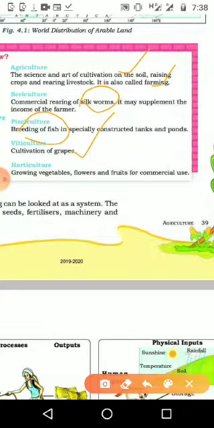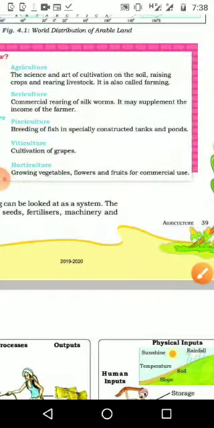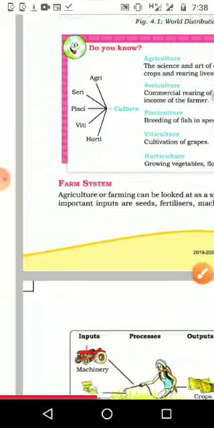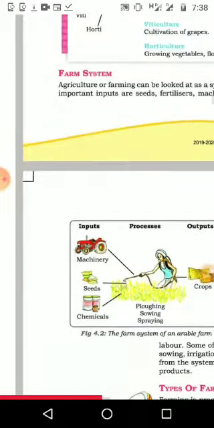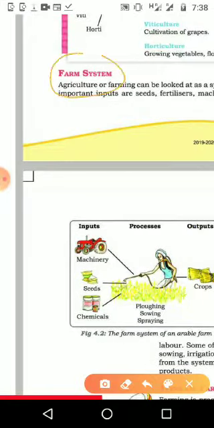That also we can see here in Tamil Nadu, black grapes and other things. And horticulture, that is growing vegetables, flowers, fruits, apple, orange like that, that is known as horticulture. So 5 types of cultures are related to agriculture: sericulture, pisciculture, viticulture and horticulture. And we are moving to the next part, farm types, different types of farm. We are going to see different types of farm.